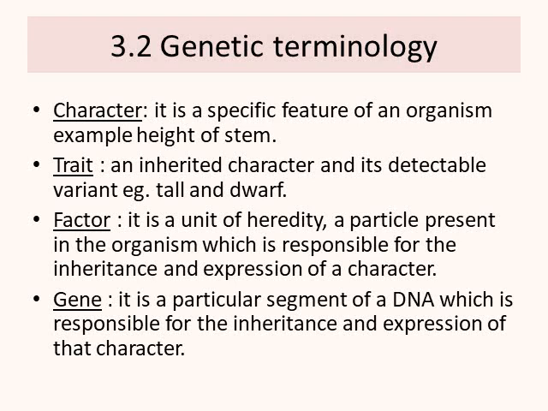Trait, an inherited character and its detectable variant. For example, tall and dwarf, round and wrinkled, axillary and terminal. So these characters are inherited and they are detectable variant. So this is called as trait.